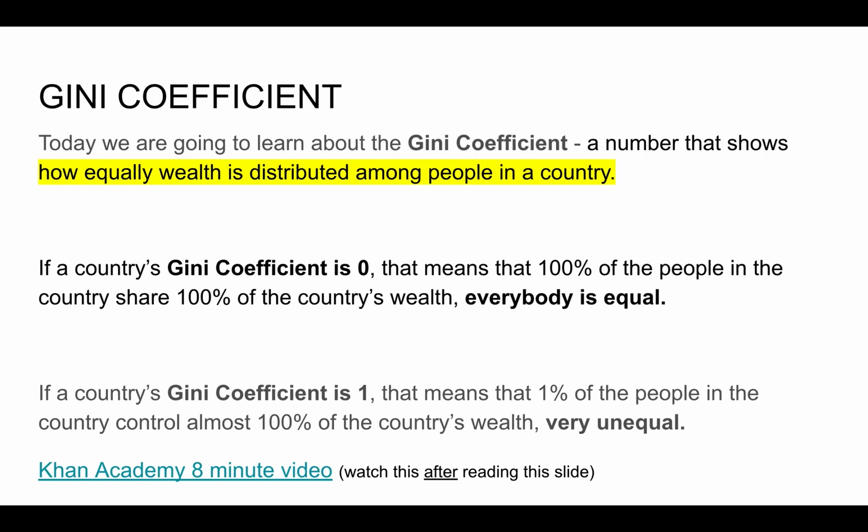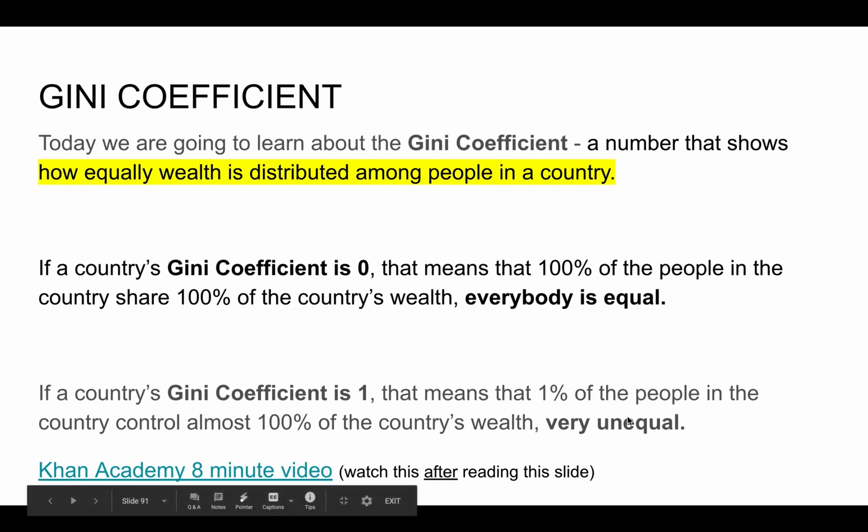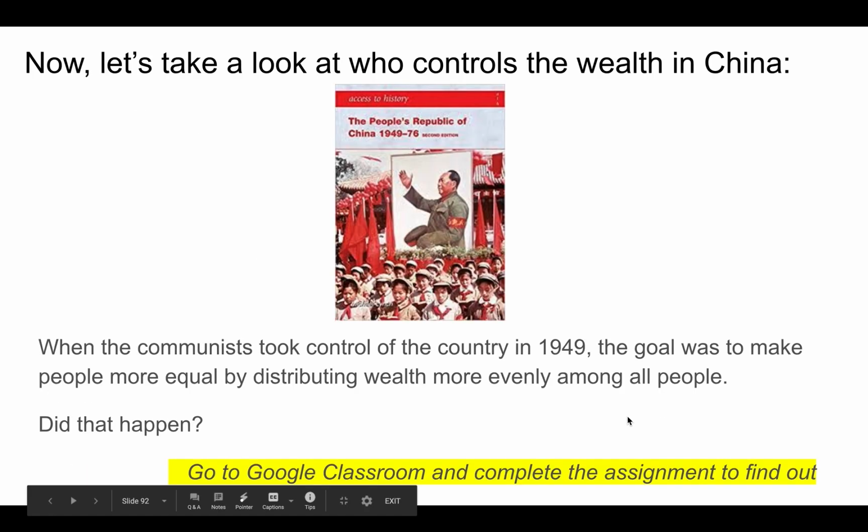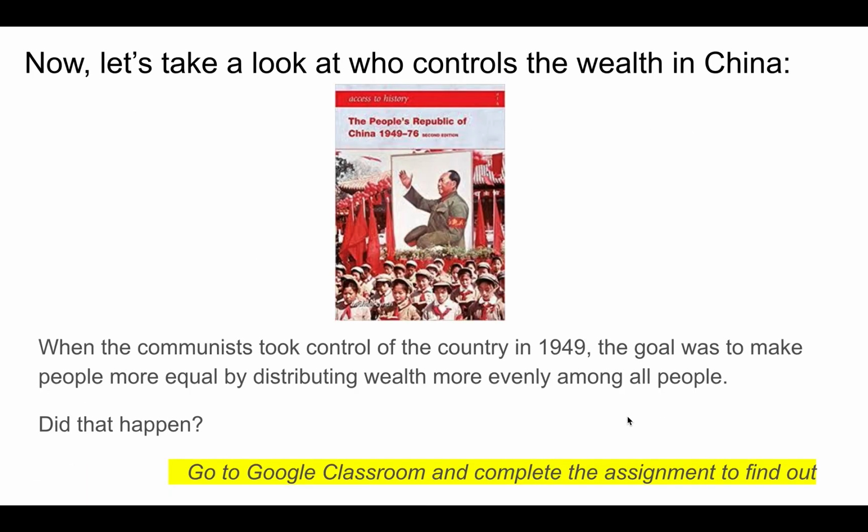So this concept, the Gini coefficient, it really has to do with showing, what we have here in yellow, how equally wealth is distributed among people in a country. So is the money shared throughout the people, or do some people have a lot and some people have very little? So you want to read this slide, and when you're finished with this slide, you'll click here on the Khan Academy 8-minute video and watch all of that.